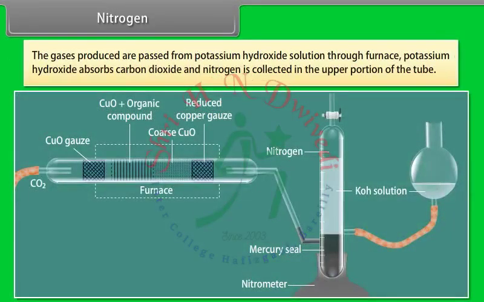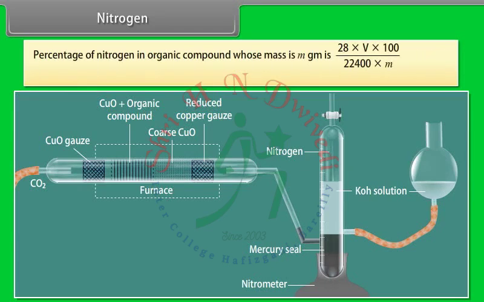The gases produced are passed through potassium hydroxide solution through a furnace. Potassium hydroxide absorbs carbon dioxide and nitrogen is collected in the upper portion of the tube. Percentage of nitrogen in an organic compound whose mass is m gm is 28 × V × 100 divided by 22,400 × m, where V is the volume of nitrogen at STP.